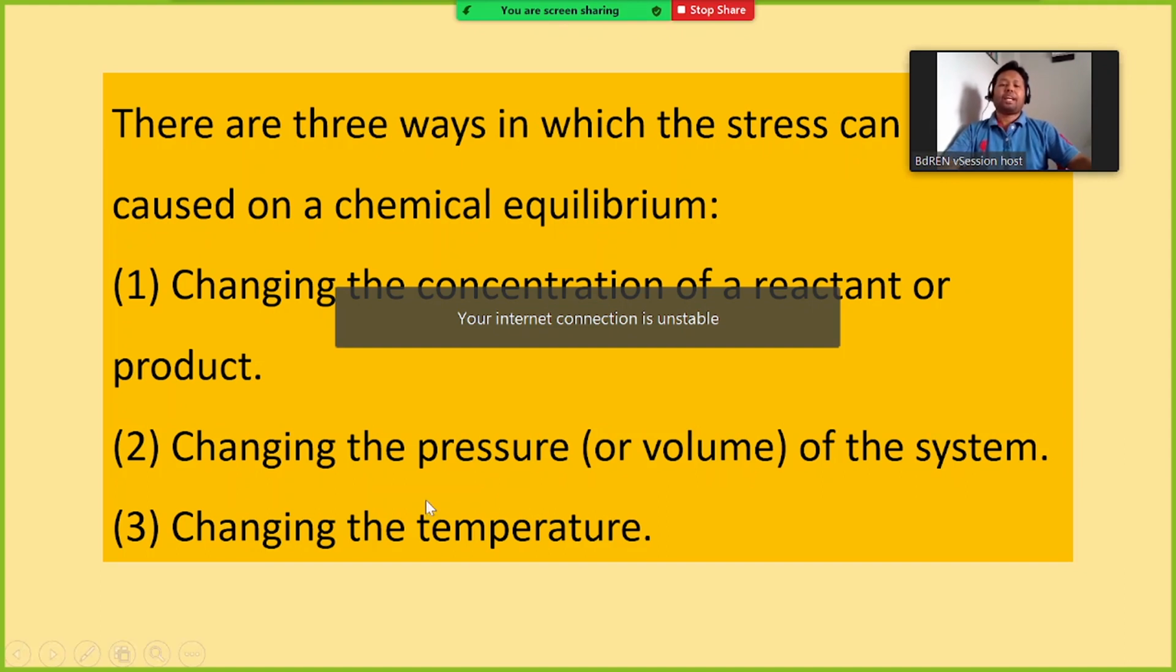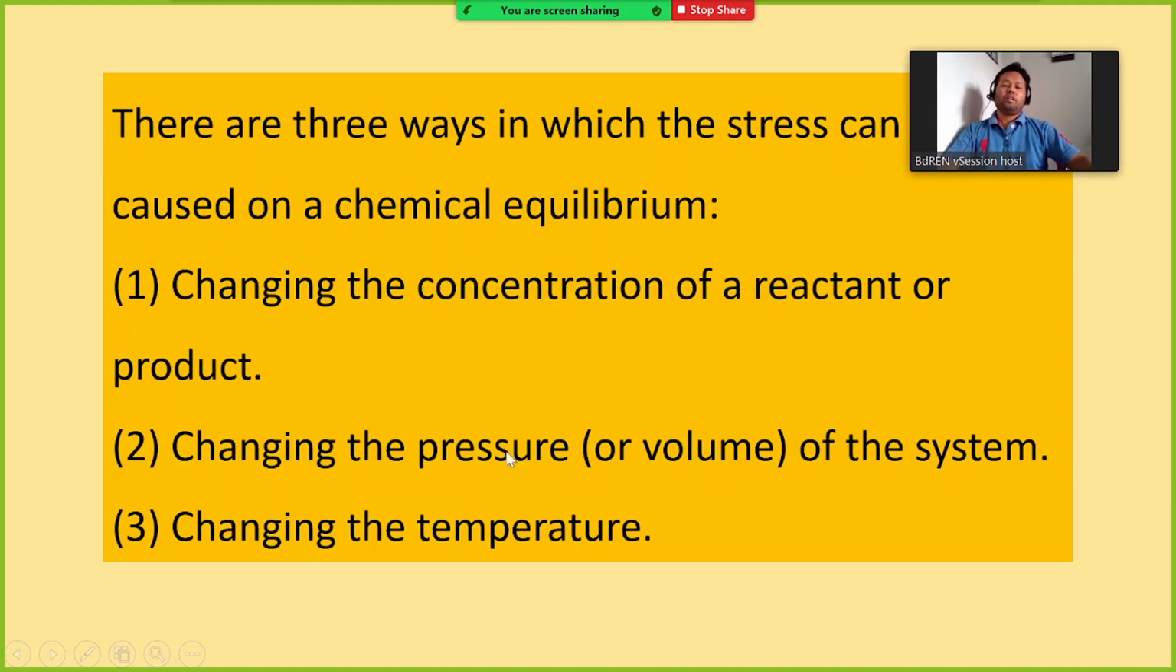Again, changing the pressure. In this case you need to remember that only the reactants and products which are in gaseous form will change the reaction. That means changing the pressure. If the reactants and products are in gaseous form, the equilibrium position can be changed by changing the pressure. But there is also another condition. If the number of moles or molecules in the reactants and products are the same, then there will be no change in the equilibrium if you change the pressure.